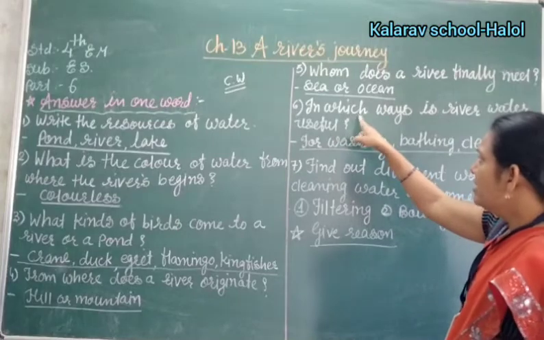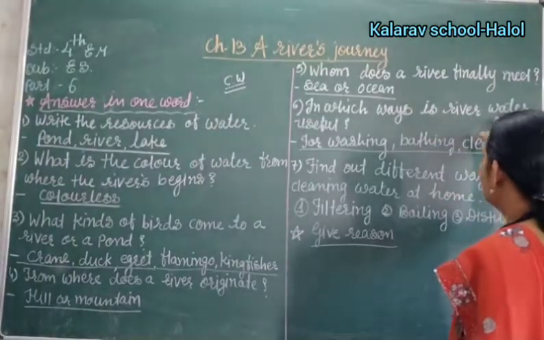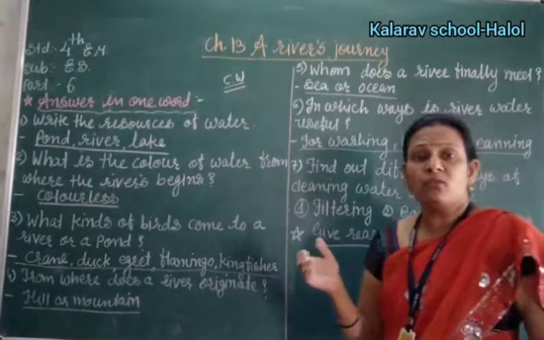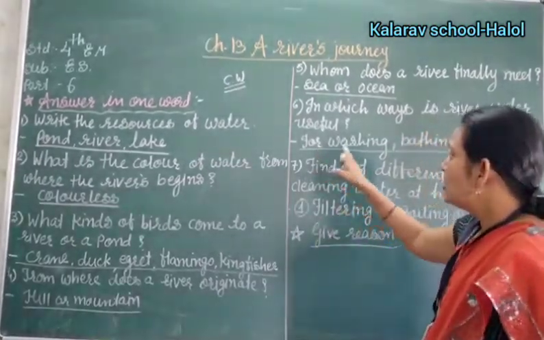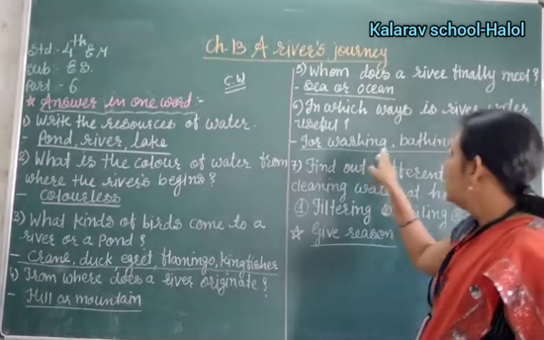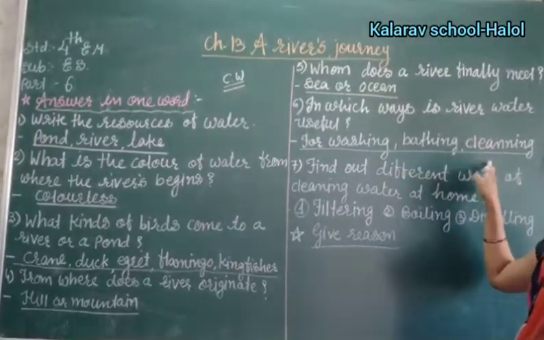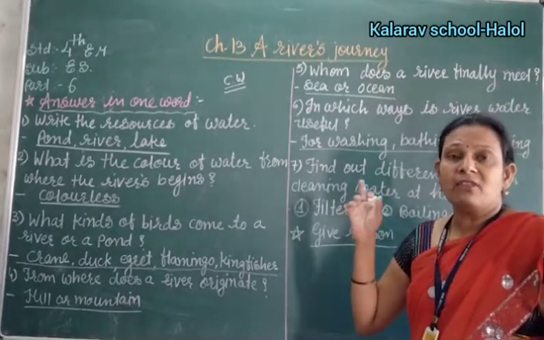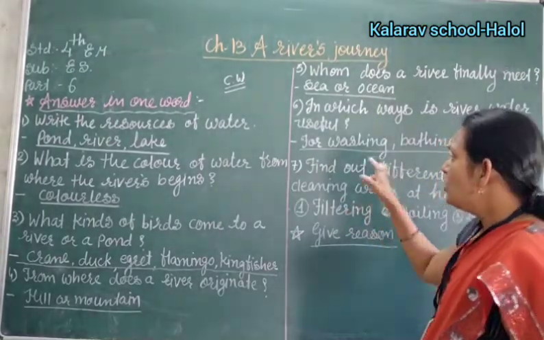Sixth number, in which ways is river water useful? What are the uses of river water? River water is used for washing, bathing and cleaning. You can also write drinking. So in many ways river water is useful to us.